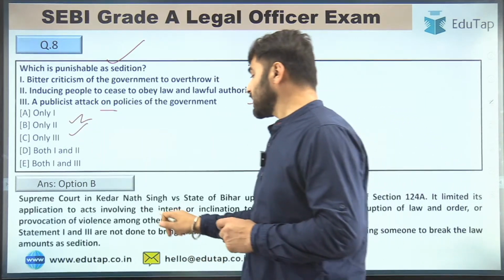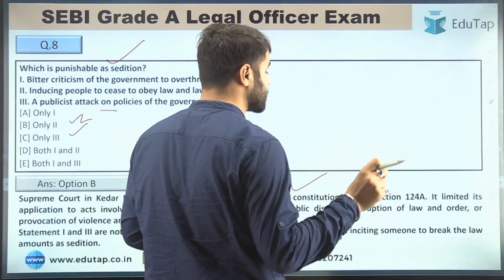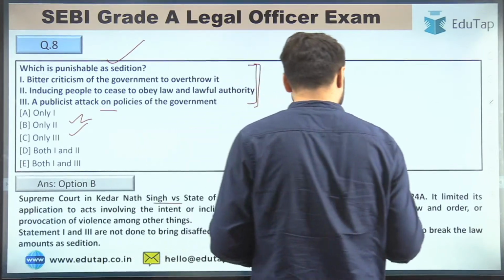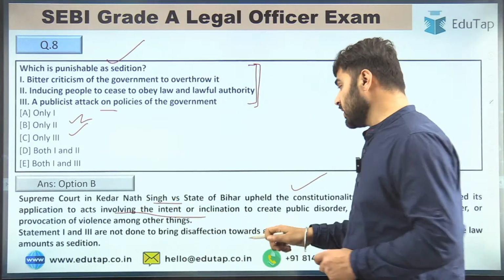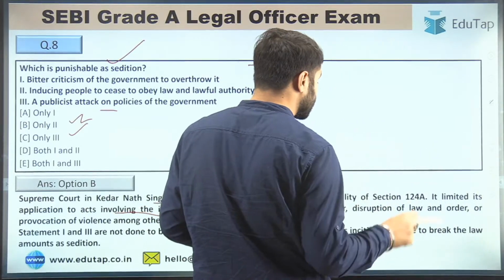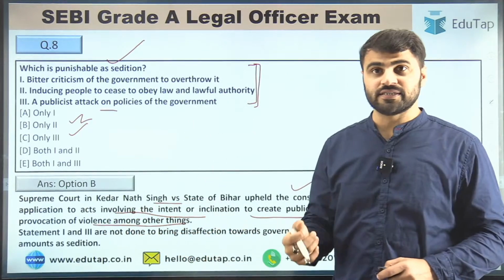So the Supreme Court in Kedarnath Singh versus State of Bihar upheld the constitutionality of section 124A. It limited its application to acts involving the intent or inclination to create public disorder, disruption of law and order, or provocation of violence, among other things, right?